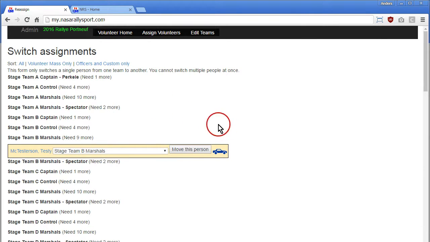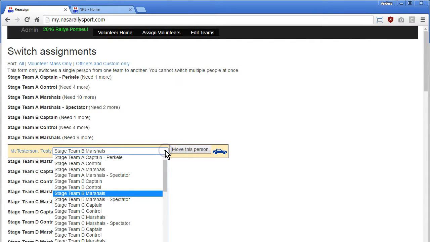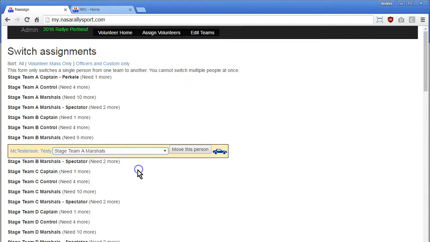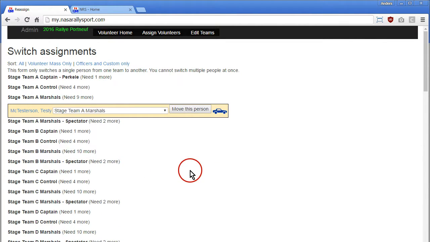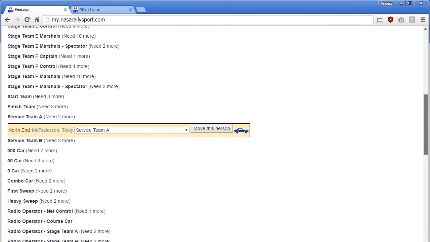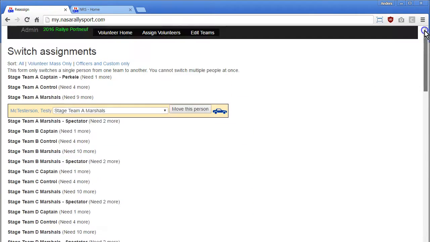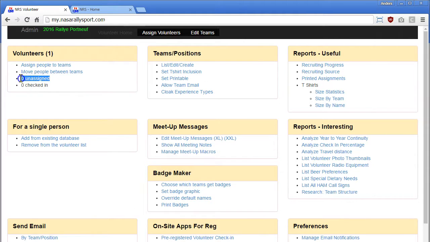We can also move people between teams. This is a little less common because we can only move them one position at a time. But if we're like, oh, he's not going to be on stage B marshals, we want him on A marshals, we can move a person like that. And now he's assigned there. This only moves one of their assignments at a time. They still have all of their other assignments. And now in volunteer home, we can see that we have 0 unassigned people.